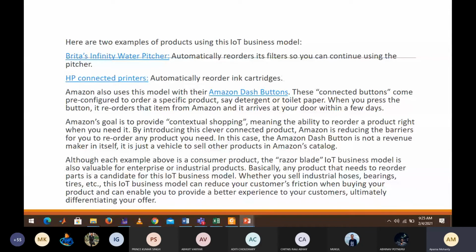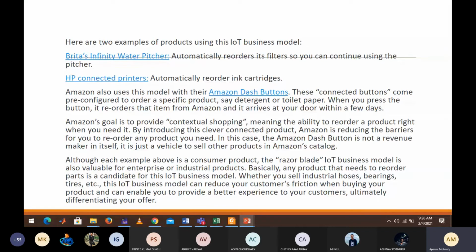Similarly with Amazon, suppose you have a fridge which is IoT enabled. Suppose some vegetable or grocery is getting over, so it automatically sends a message to the nearby shop where they deliver your grocery or vegetables. So nowadays everybody is getting involved in this razor blade approach. Razor blade means when the product is getting over, you reorder that. Don't buy the entire thing, just refill whatever amount is needed. That is called the razor blade approach.